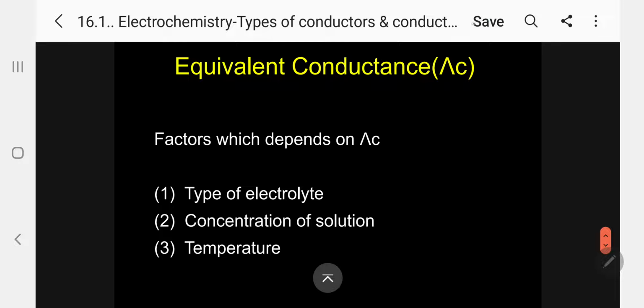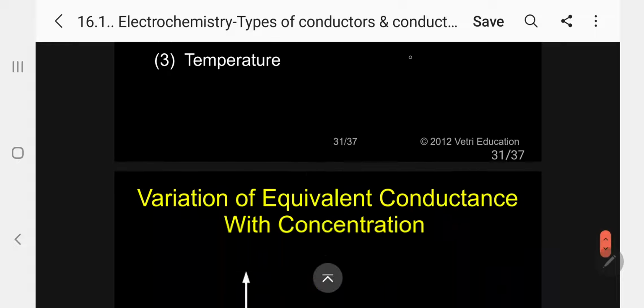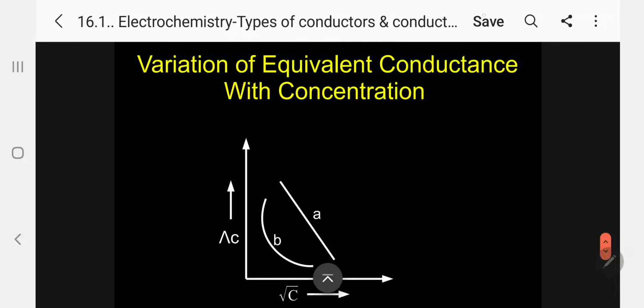The equivalent conductance depends on a number of factors: 1. Types of electrolyte. 2. Concentration of solution. And 3. Temperature. So equivalent conductance depends on all these 3 factors. Let me explain here. This comes from the Debye-Hückel-Onsager equation.